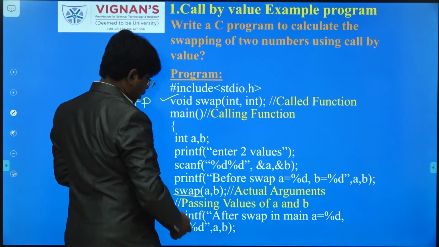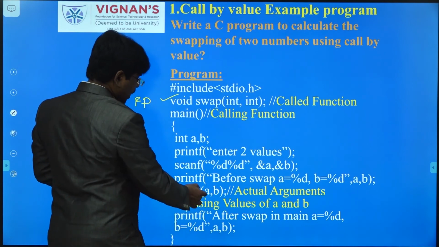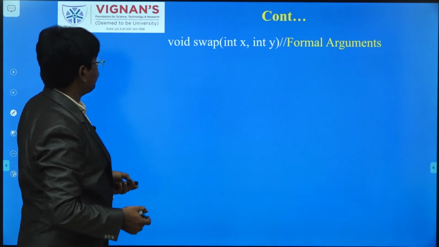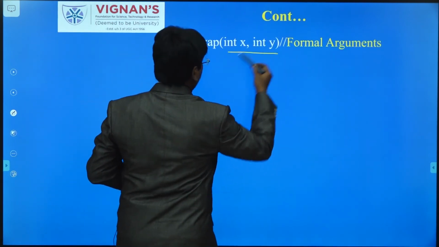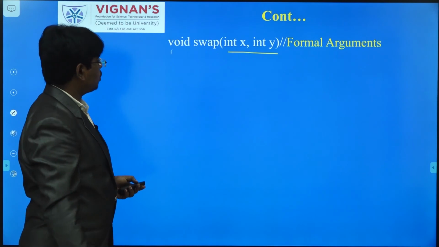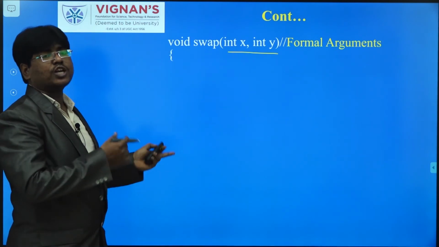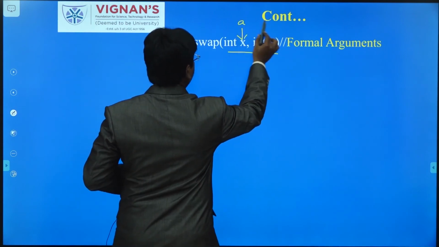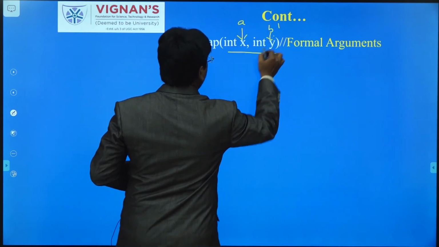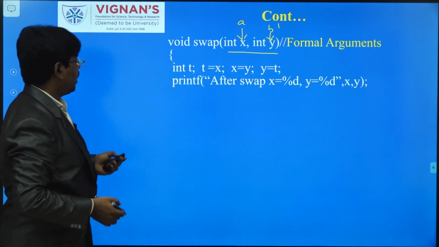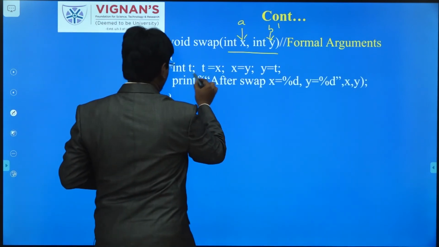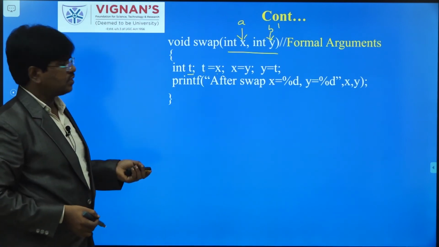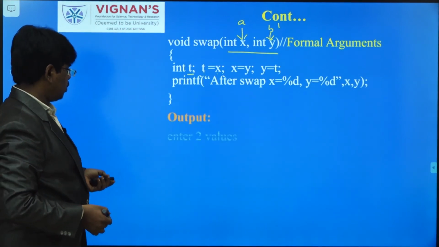Whenever a function call is made, the control will go to the particular function. I have written the swap function here. These are the formal arguments of the swap function. Whenever a call is made, actual arguments are copied to formal arguments, so a will be stored to x and b will be stored to y. After that I have declared a t variable, and the x value will be stored to t, and the y value will be stored to x. This is the logic I have written in the swap function.